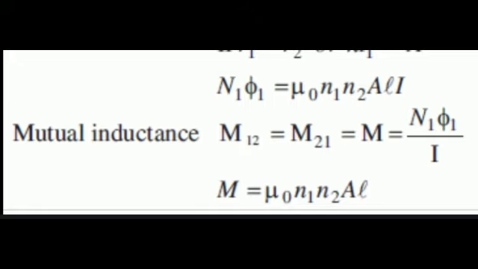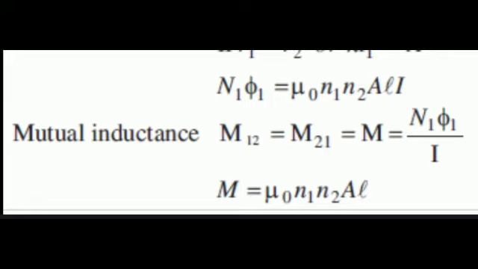Mutual inductance M12 is equal to M21 is equal to M. So both are equal. So M is equal to N1 phi 1 by I. So M is equal to mu naught N1 N2 A L.